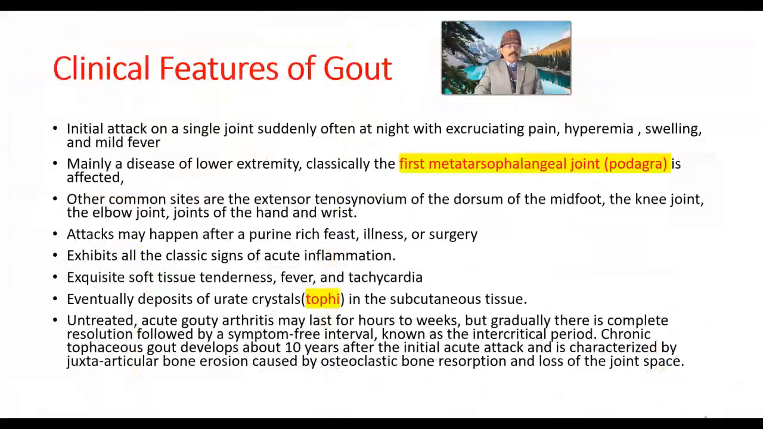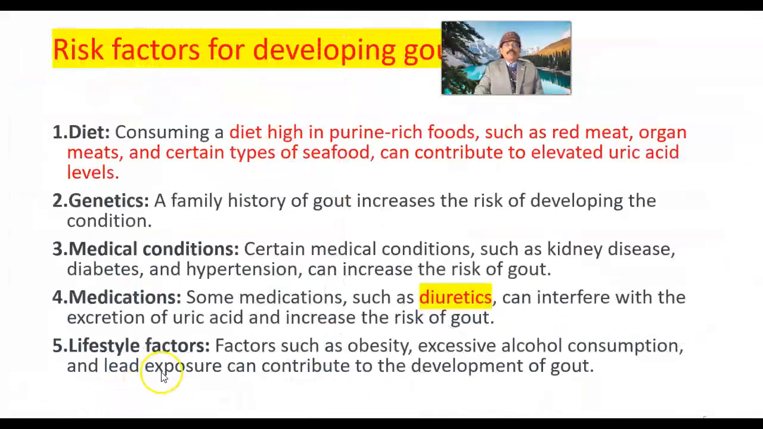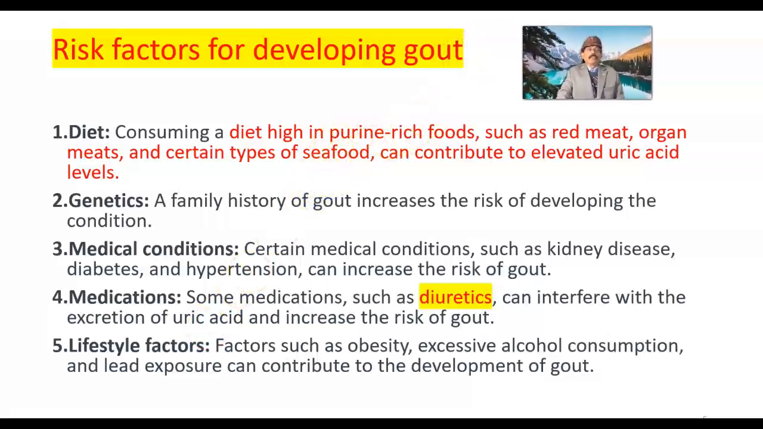Okay, so we got the clinical features. Now we'll go to the risk factors for developing gout. Diet: consuming a diet high in purine-rich food such as red meat, organ meat like the gizzard and liver, and certain types of seafood, maybe sardines, can contribute to elevated uric acid level. Genetic: a family history increases the risk of developing the condition. Medical conditions such as kidney disease, diabetes, and hypertension can increase the risk of gout.